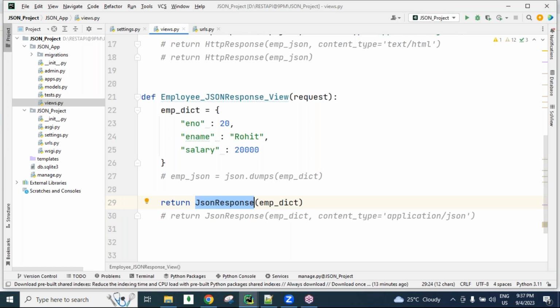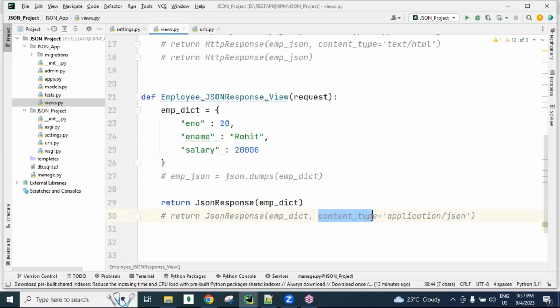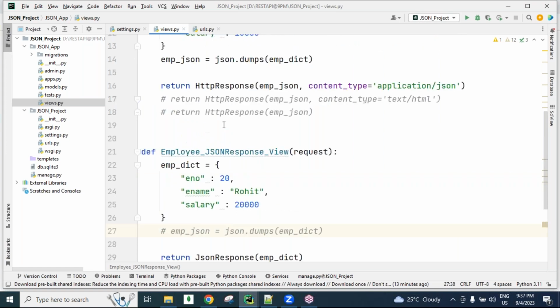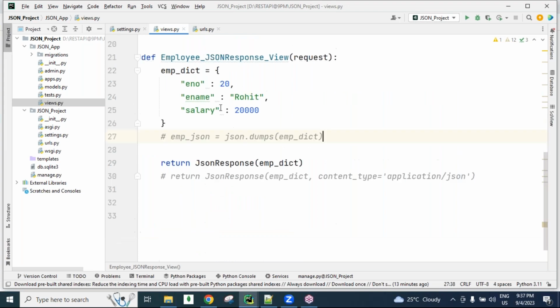Clear that? So what is the difference between the HTTP response method and the JSON response method? What is the use of the content type attribute? What is the MIME type value for JSON? MIME means multi-purpose internet mail extension, guys. So all these things you are getting in this program, guys. So right now I just developed it.